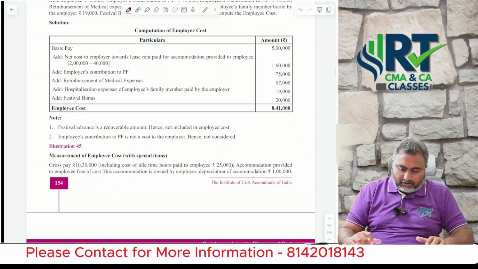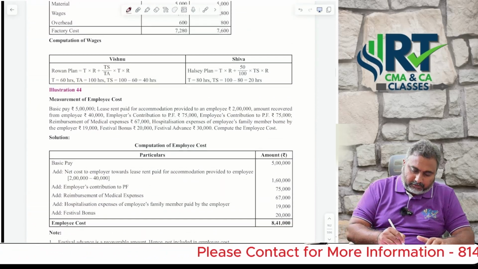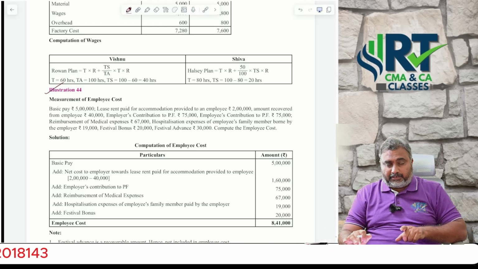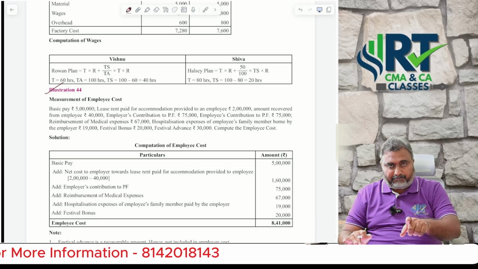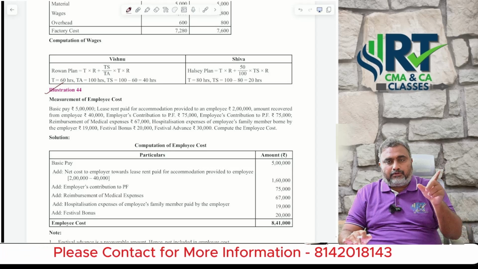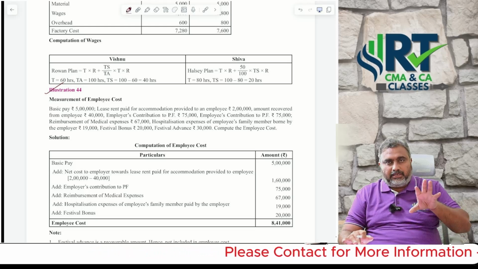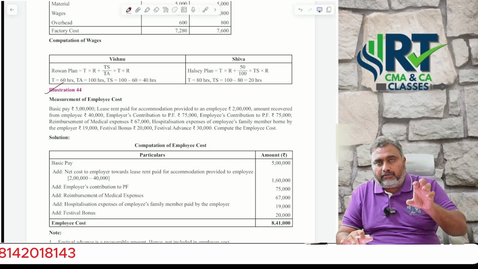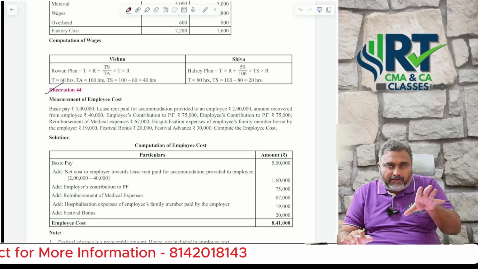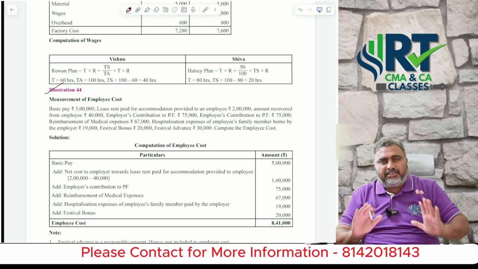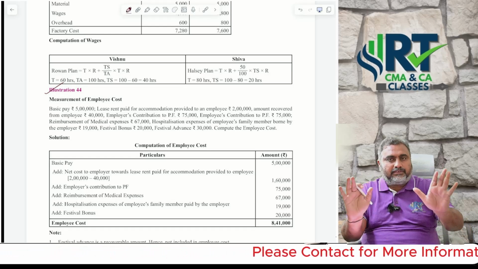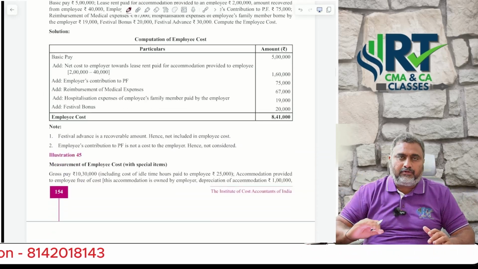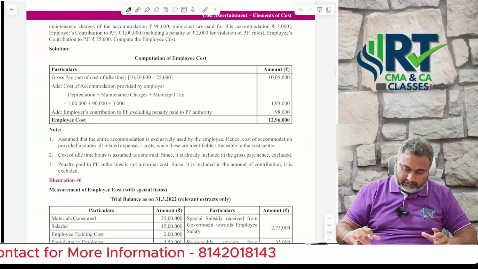And later on, just go through illustrations 44 and 45. Before solving those, just focus on your theory part. If you want to solve these kinds of small questions on the calculation of employee cost, what to be included and what not to be included, you have just one page of theory in your study material. Just focus on that area. Later on, solve these problems, and you will be able to do them comfortably.